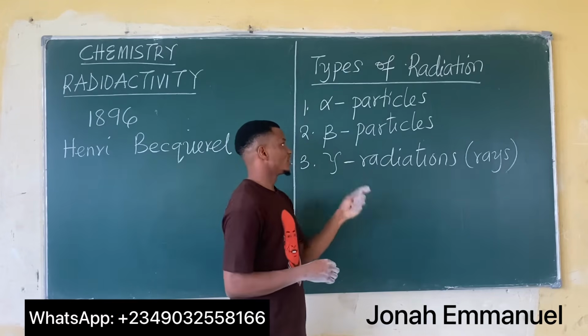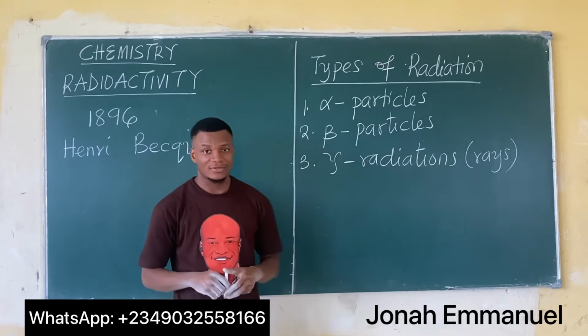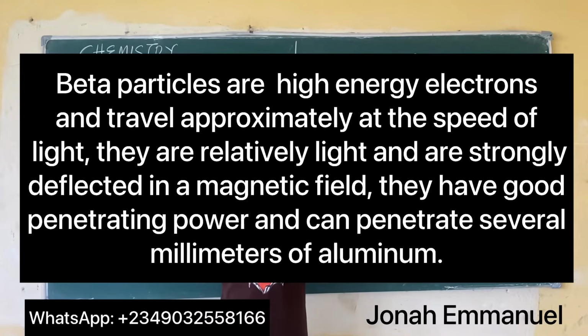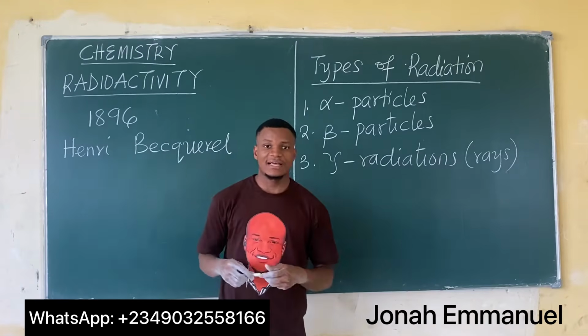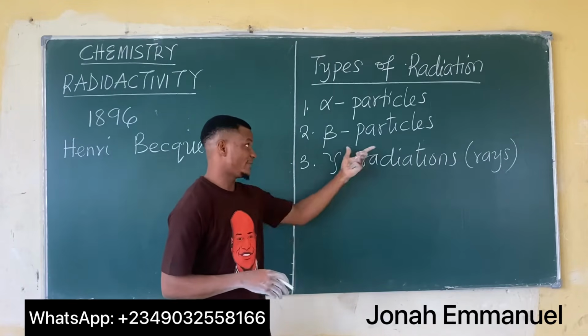Let's look at the second one, beta particles. Beta particles are high energy electrons and also travel approximately at the speed of light. They are relatively light and are strongly deflected in a magnetic field. They have good penetrating power and can penetrate several millimeters of aluminium. So that's like the characteristics of beta particles.